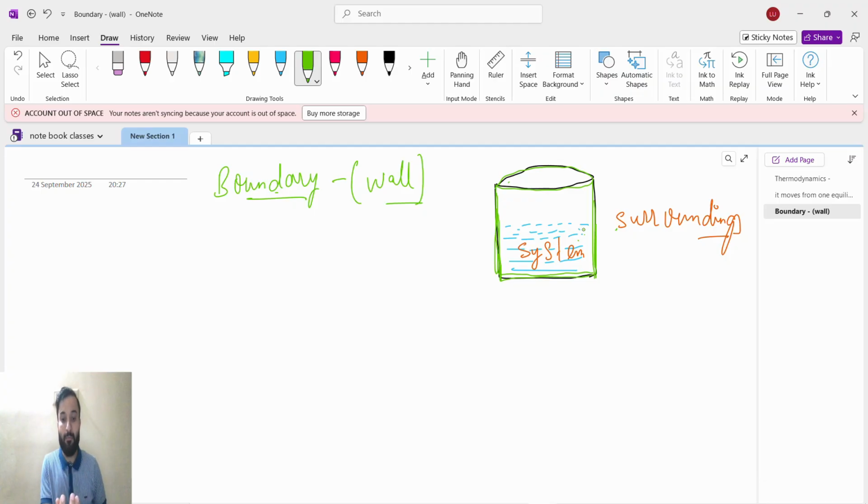So you are the wall and your system, and all other things are surrounding. You are protecting your system from the surrounding. So that is the boundary or wall. Boundary or wall means which separates the system from the surrounding, like no one should touch you, no one should do anything.